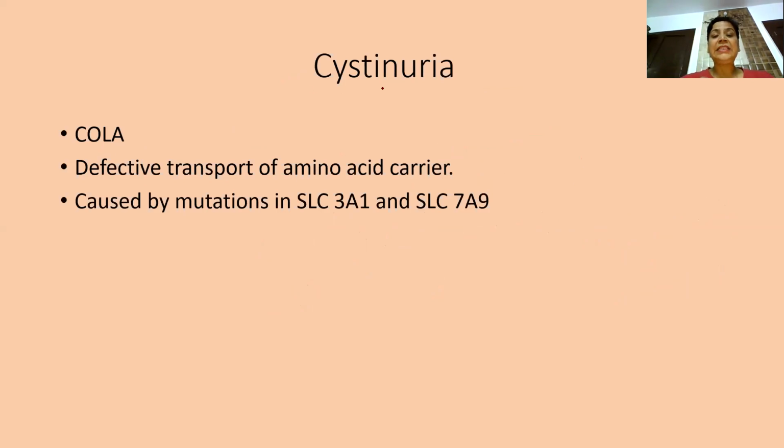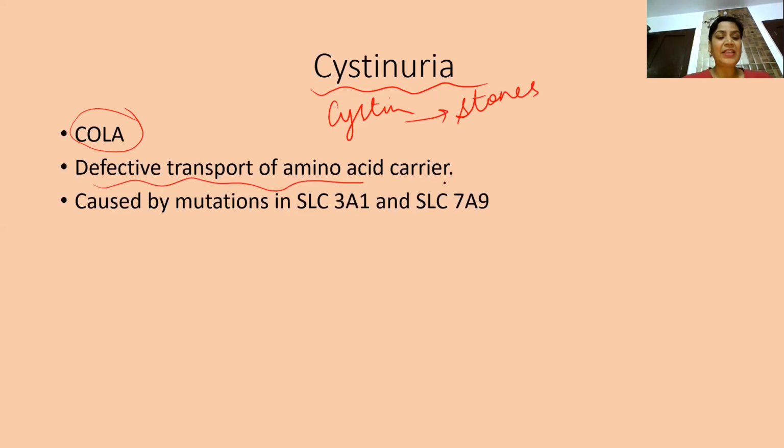Then comes cystinuria. Basically what happens is there is increased concentration of cystine, which leads to the formation of stones. There is defective tubular reabsorption. The major cause leading to cystinuria is defective transport of the carrier of the amino acids. What is the molecular basis of this? There is mutation in SLC3A1 and SLC7A9. This question was asked in All India.